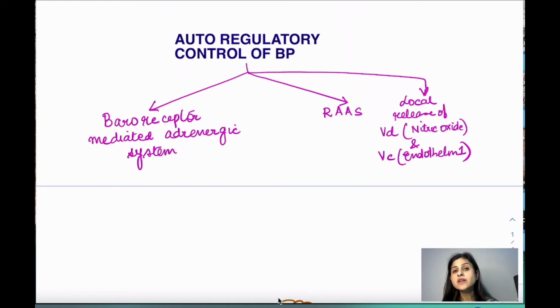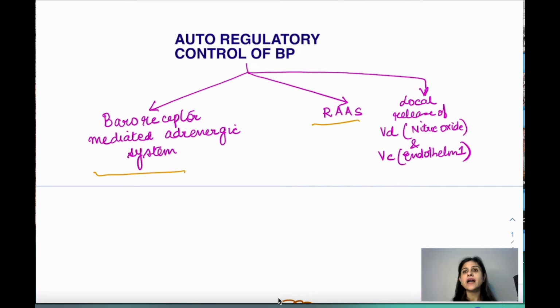So these are the various mechanisms in your body by which your blood pressure is regulated. There are 3 important points here. First, we have the baroreceptor mediator. This is one of the most important mediators of your blood pressure, the baroreceptor system, which keeps your sympathetic nervous system in check. Then we have the renin, angiotensin, aldosterone system, which I've already explained in detail in the lecture on the drugs acting on the RAS. And thirdly, we have